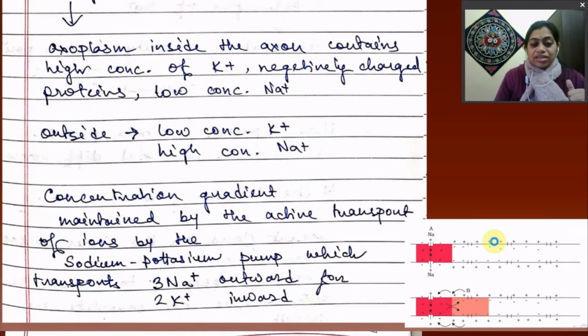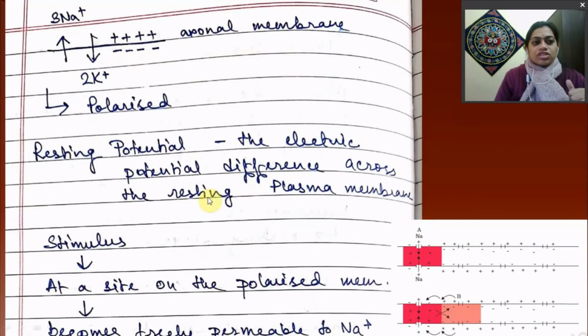So 3 sodium ions go outward against 2 potassium ions going inward, in the axonal membrane. So negative charge will be generated inside the plasma membrane, and positive charge will be on the outside of the membrane, and this state is called polarized.